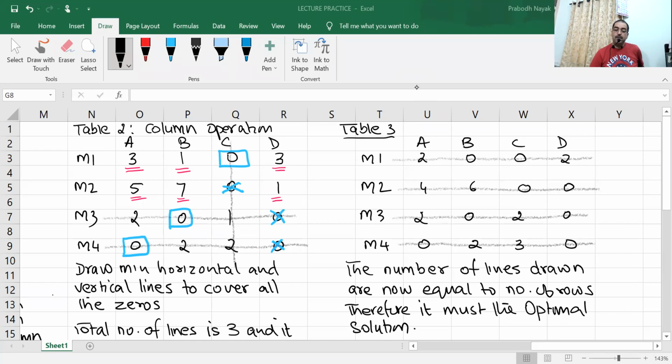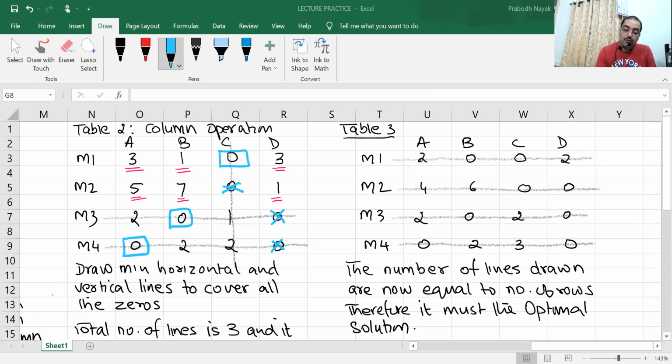Okay. Now, pay attention. Allocation. How to do the allocation? Very important. We are going to search for a single zero in a row first. Single zero in a row. Do we have a single zero in any row?